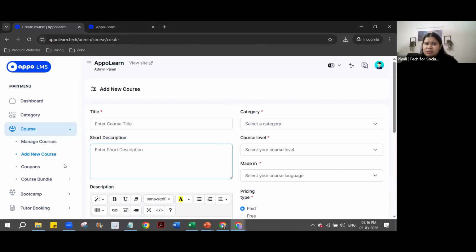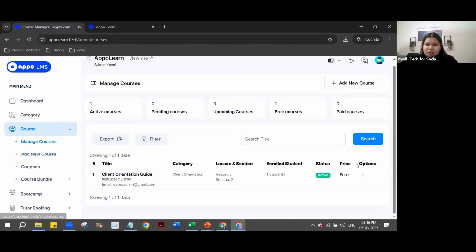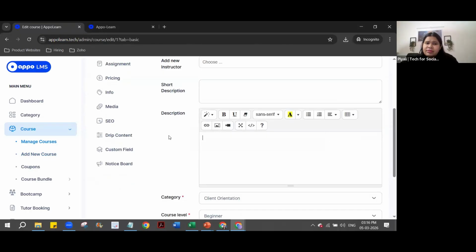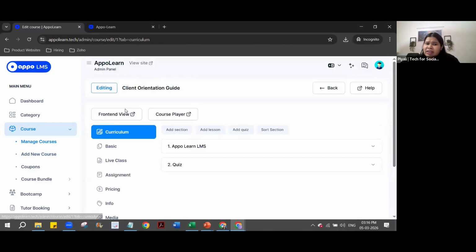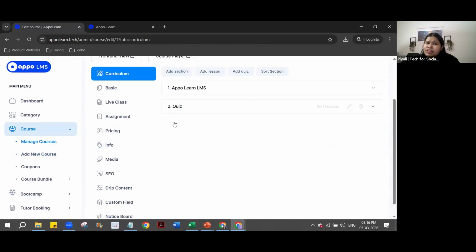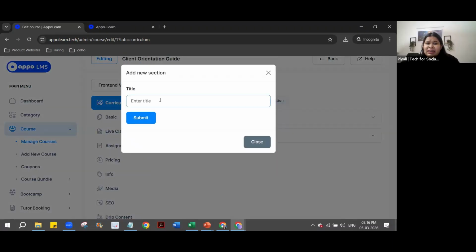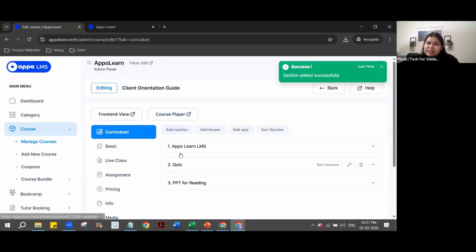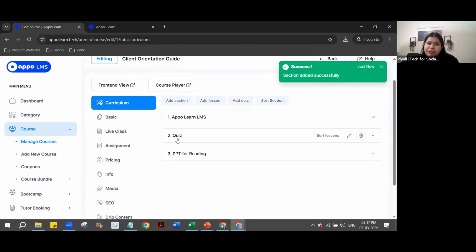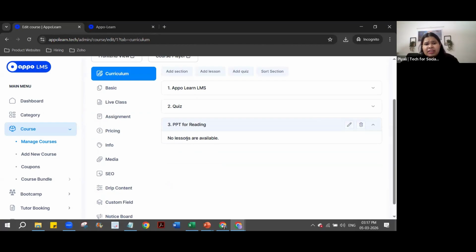Now once you save this course, I'll go to manage courses and open that. Once you add a course, you will also be able to create a section. So for example, maybe one is Apple and LMS learning, and then one is a quiz, and maybe I want to add another PPT or PDF for reading. So like this, you can create a curriculum where it will have many sections, and under each section, you can add a video lesson or all of that.